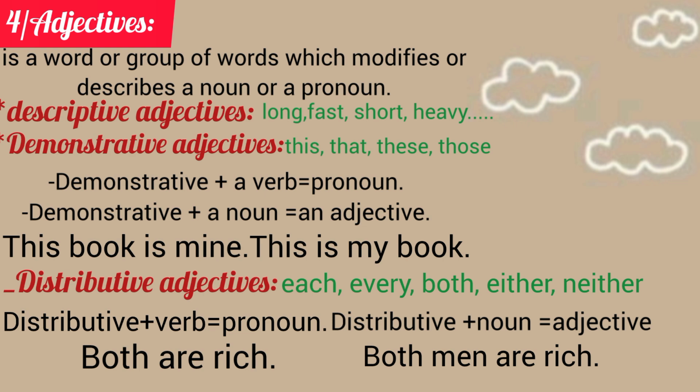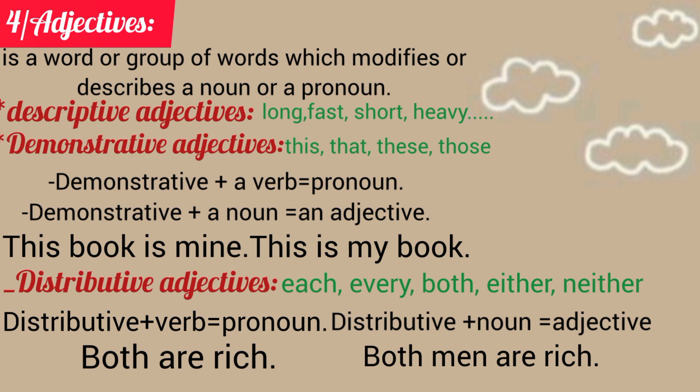The second type is demonstrative adjectives, which are this, that, these and those. We saw them in pronouns, but they can be pronouns. They can be used as pronouns and they can be used as adjectives. So to distinguish between them, when you find a demonstrative plus a verb, it is a pronoun, and when you find a demonstrative plus a noun, it is an adjective.